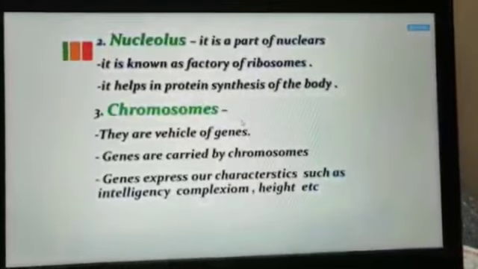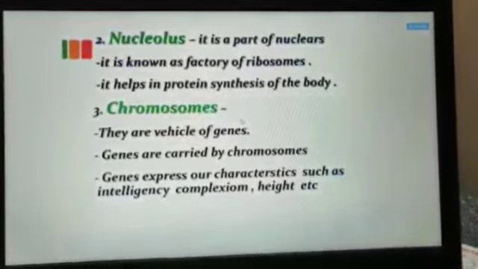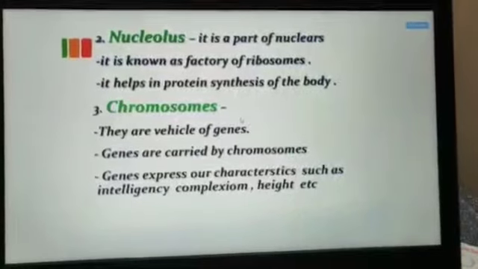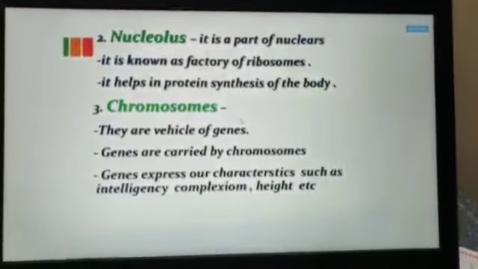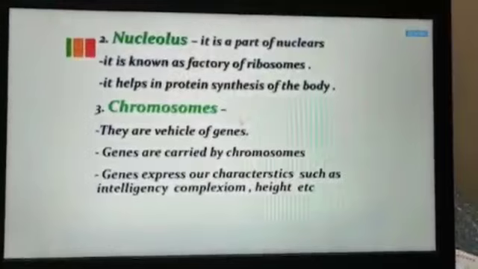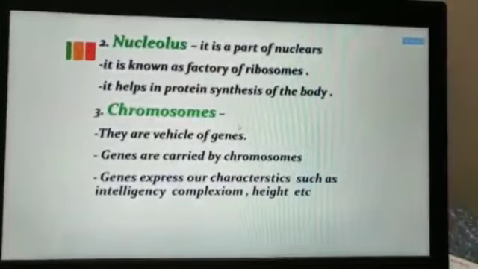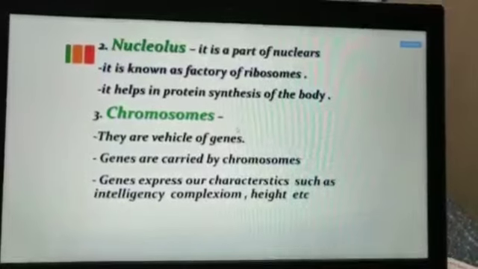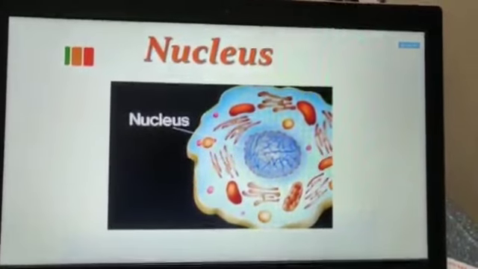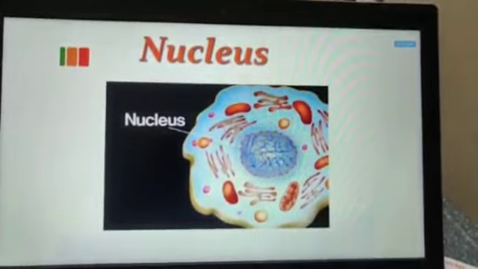The next part of the nucleus is chromosomes. They are the carriers of genetic material. Genes are carried from one generation to another generation through these chromosomes. Now this is the nucleus shown.